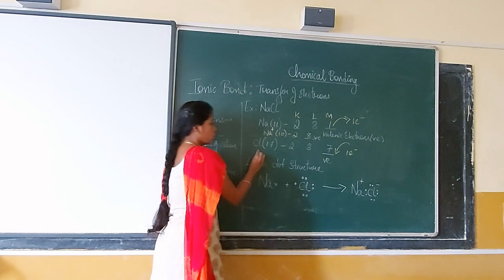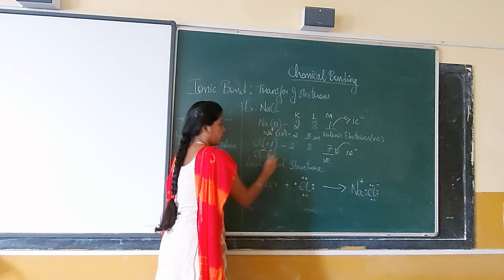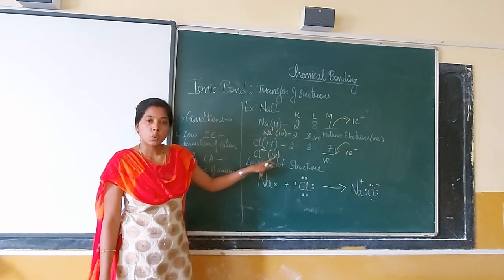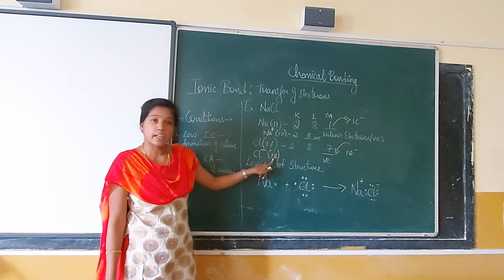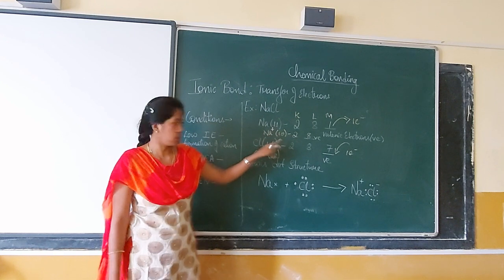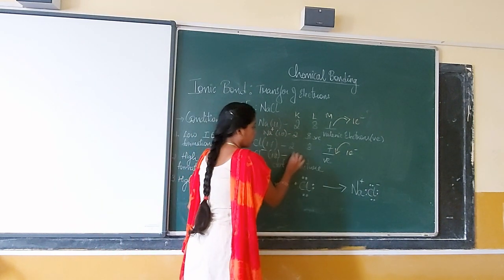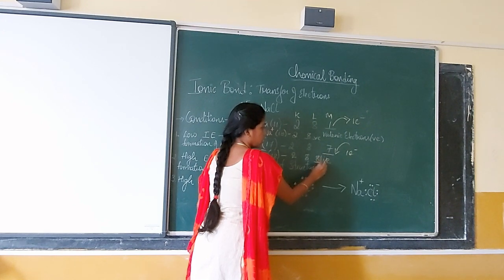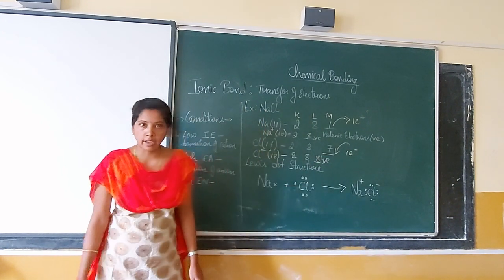So now what happens to chlorine? We will get a negative charge, and the number of electrons has increased. Negative indicates that it is electron rich, and positive indicates that electrons are fewer. Now if you write the electronic configuration, I will get 2, 8 and 8. This becomes my valence shell again.